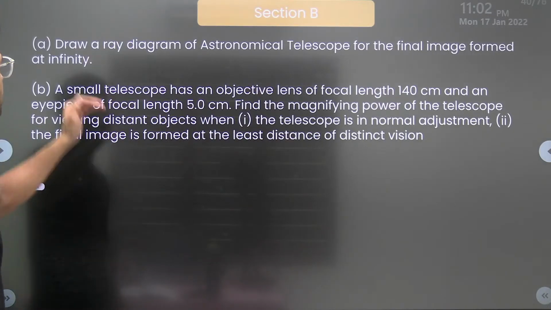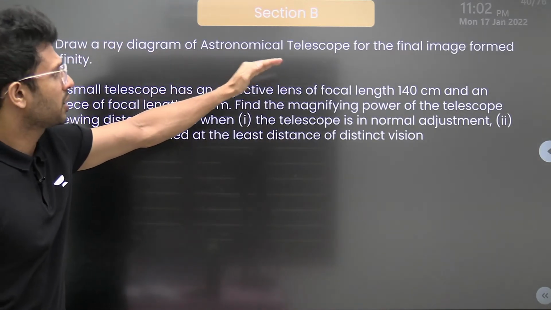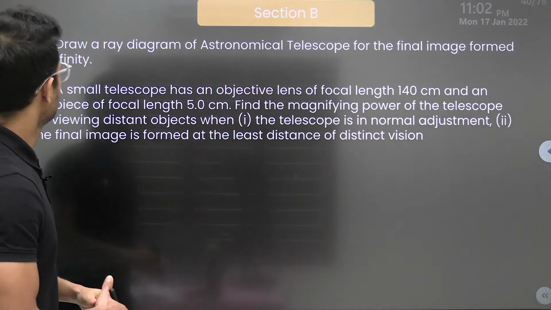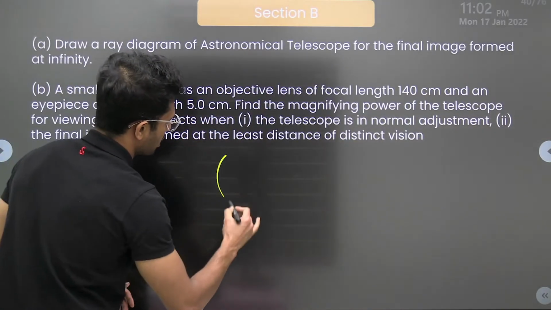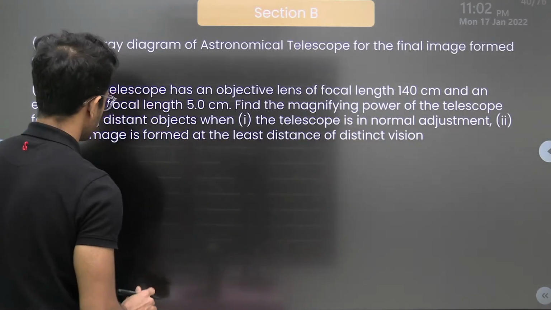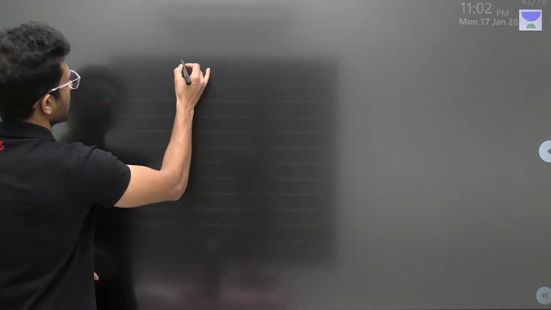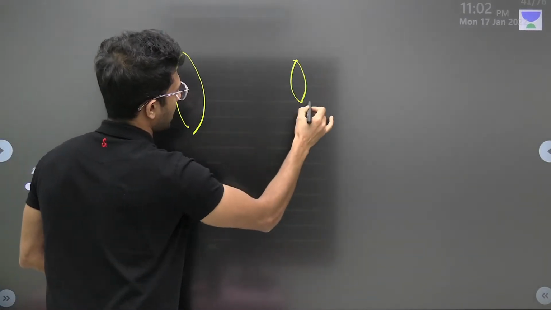Next question we have. Draw a ray diagram of an astronomical telescope for the final image formed at infinity. We can do that. In a telescope, we have an objective here, and we have an eyepiece here.